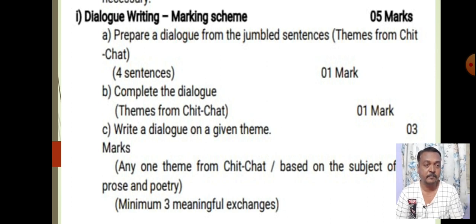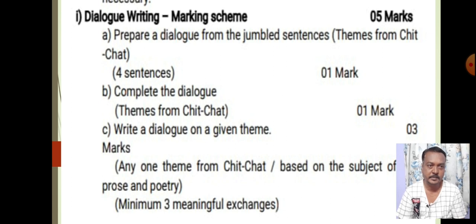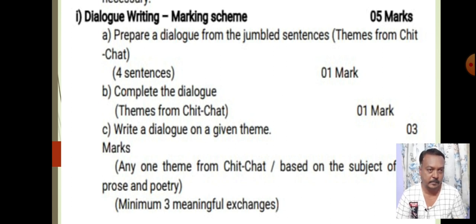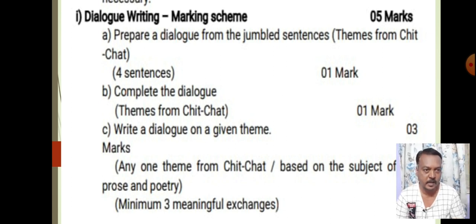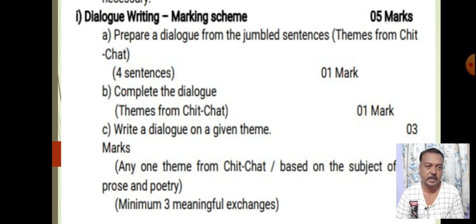So question 5B, dialogue writing. Let's have a glance at this question. There are 3 segments of dialogue writing: A, B and C. A carries 1 mark, B carries 1 mark and C carries 3 marks. In A, prepare a dialogue from the jumbled sentences. They have used various themes from the chit chat activities. How it is there, we are going to see later on.